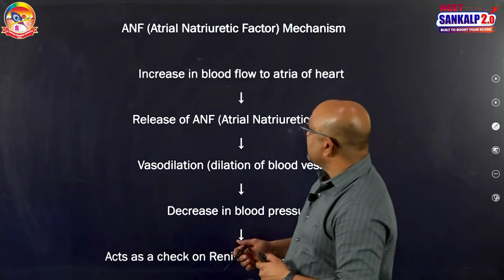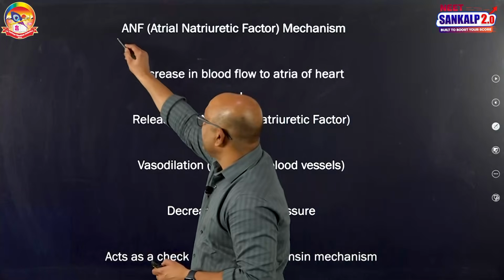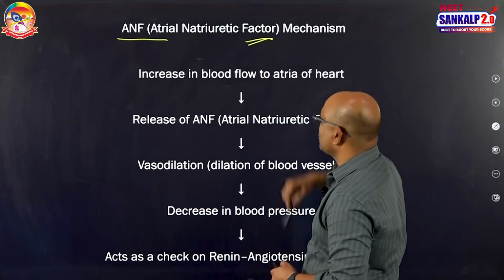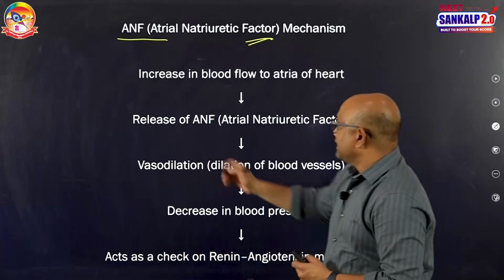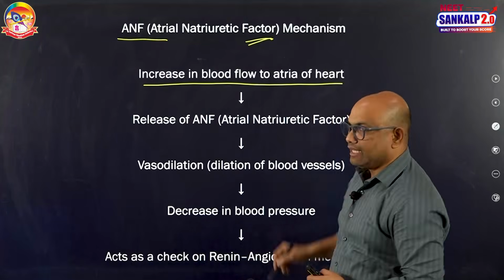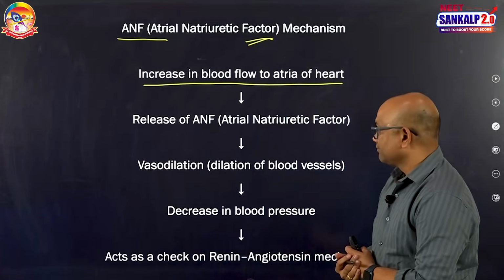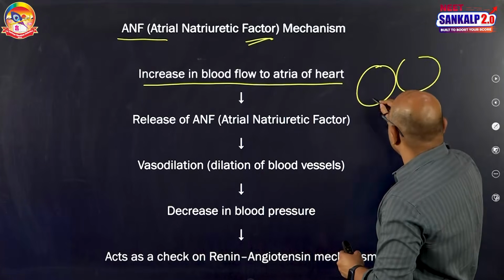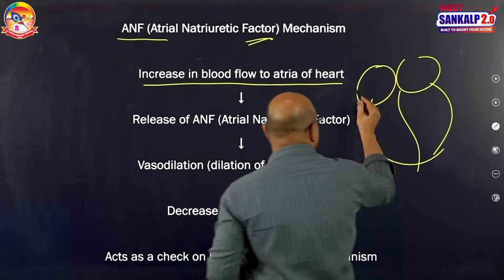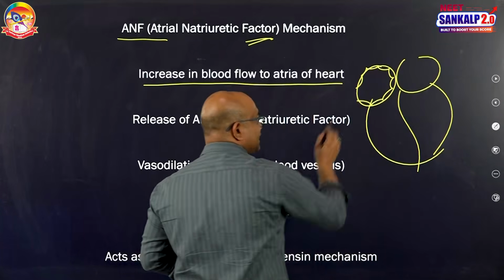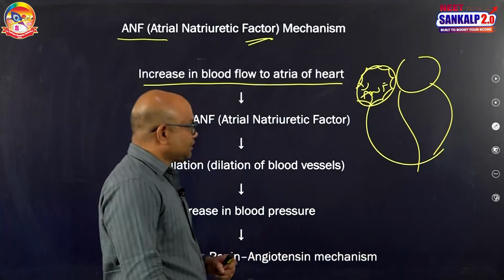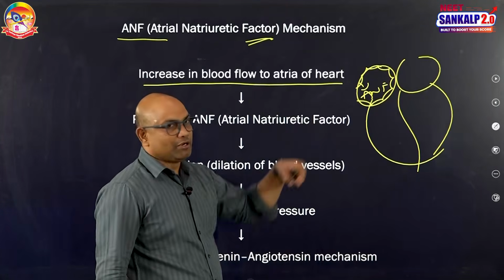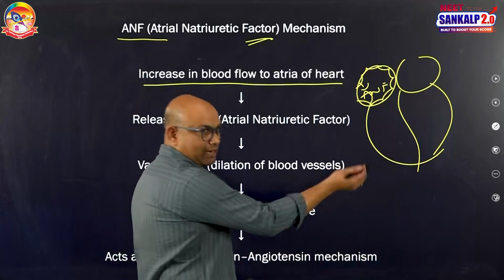The next mechanism is related to the hormone called atrial natriuretic factor, which is also called atrial natriuretic peptide. It is a peptide hormone. When there is an increase in blood flow to the atria, that means when there is more blood pressure, these are the atria of the heart. These atria consist of atrial myocytes. Those myocytes produce a hormone called ANF. So ANF is produced by the atrial myocytes into the blood of atria.